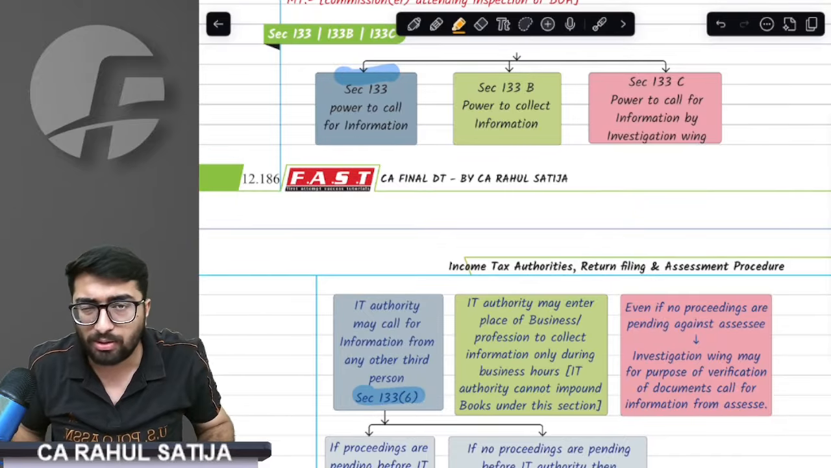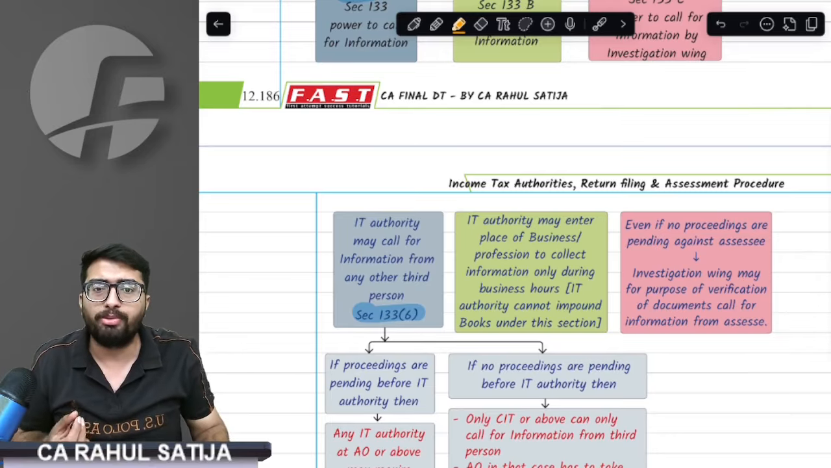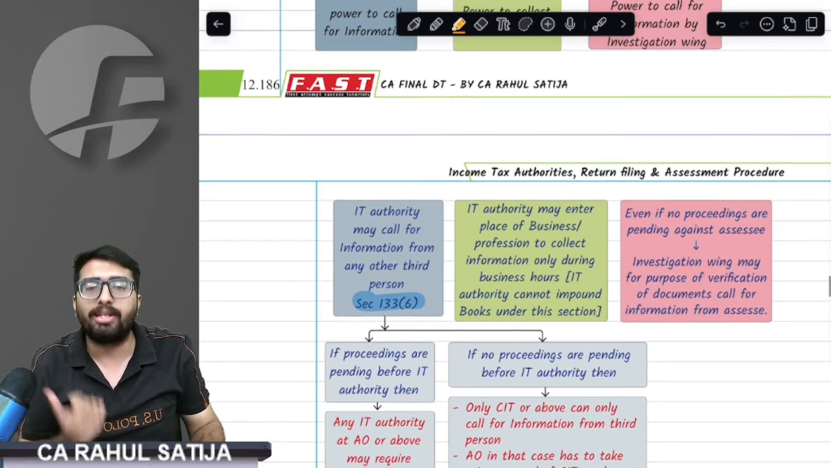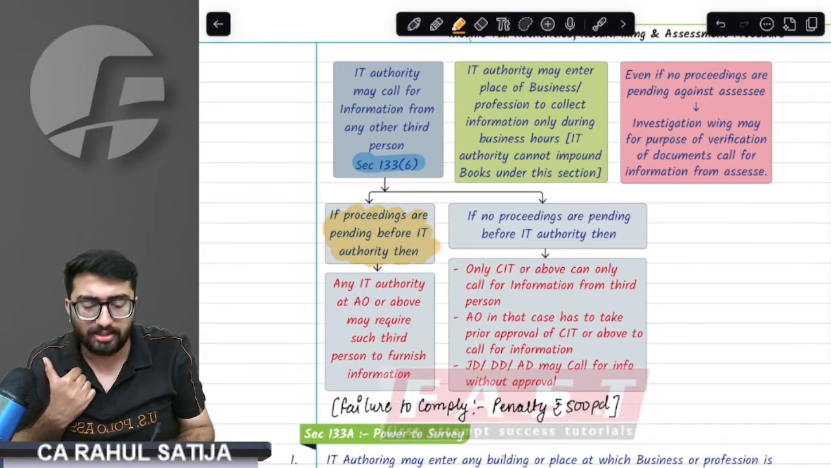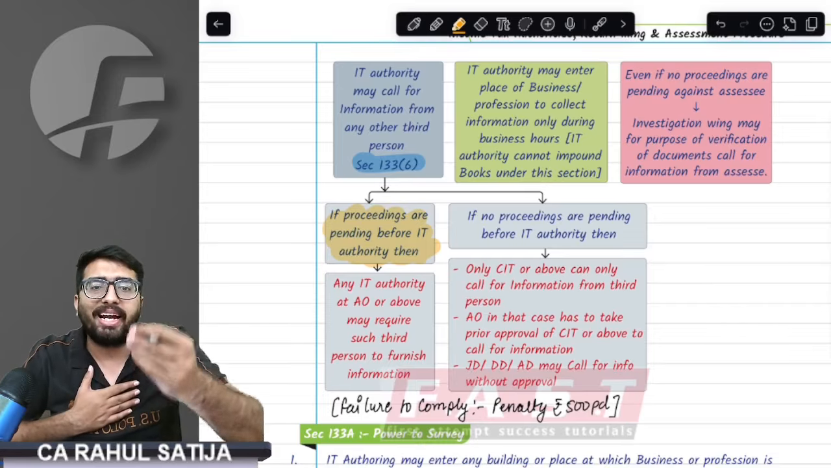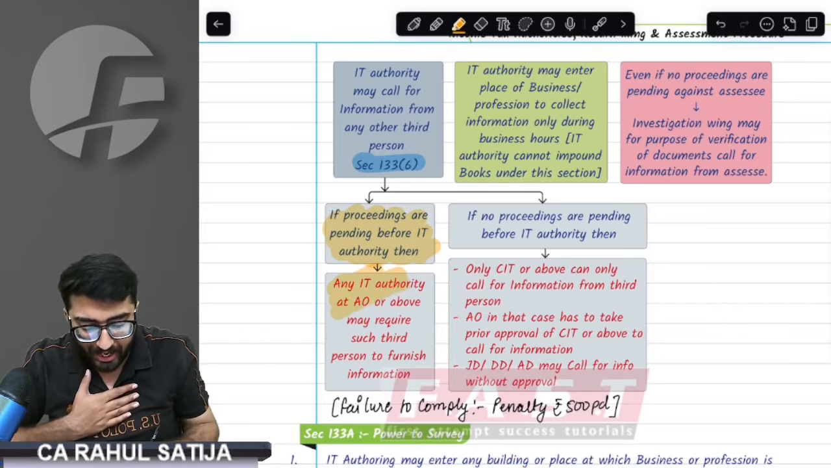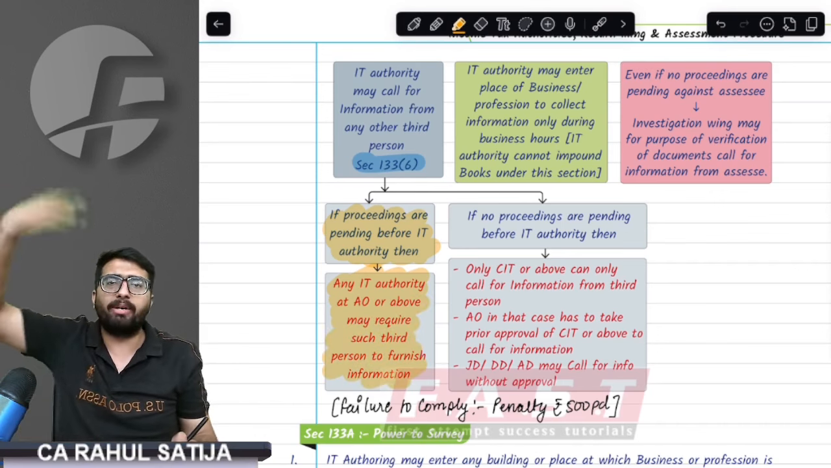But sir, won't they misuse this power? Of course, they are going to misuse this power. So not every IT authority is allowed. The provision says if there are any pending proceedings against me, that means any assessment is already going on against me, then any IT authority can ask for information about me from anybody else.